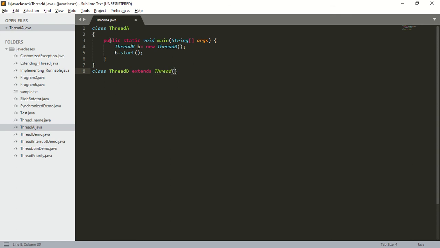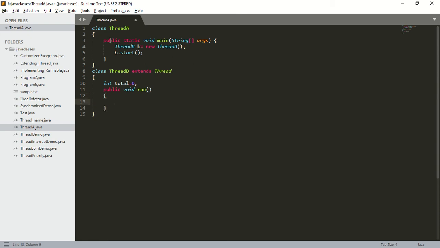So we are taking two classes, that is ThreadA and ThreadB. Next, within this ThreadB, I will create one instance variable, int total = 0. Next, I am going to override the run method: public void run.